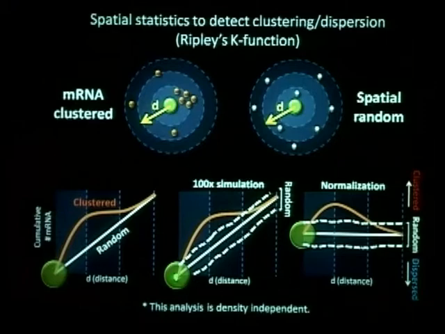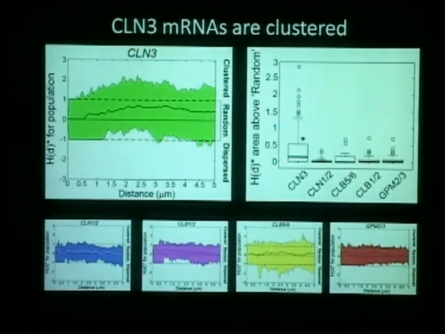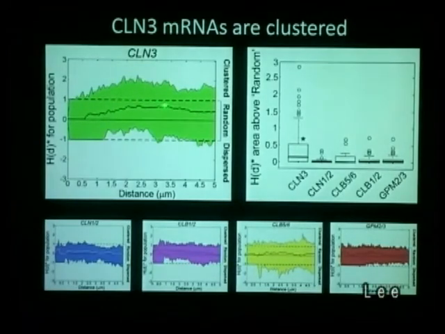So with this technique, let's look at the actual data. Surprisingly, we've seen a significant amount of clustering in cln3 mRNA above this random region. You can compare this spatial pattern with other cyclin transcripts here, and they nicely fall into this random region and show some dispersion also. We get these spatial pattern values about the random region and compare them throughout the different cyclin transcripts, so that only cln3 is significantly more clustered.